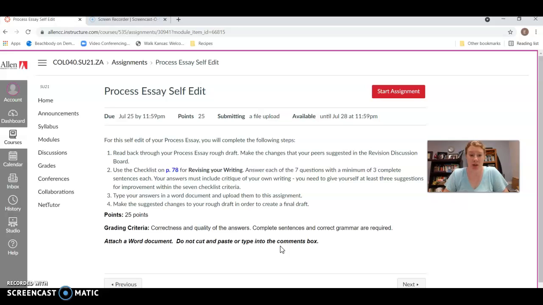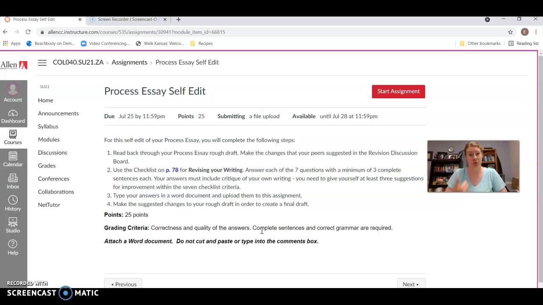So your self-edit works like a peer edit basically, but you're doing it for yourself. So you're going to use a checklist of questions, and all you turn in for this assignment is your answer to the questions. So you're not doing a discussion board or anything. You're just looking at your own essay, answering questions about your own essay. Give yourself something to change. That's the whole point of a self-edit.